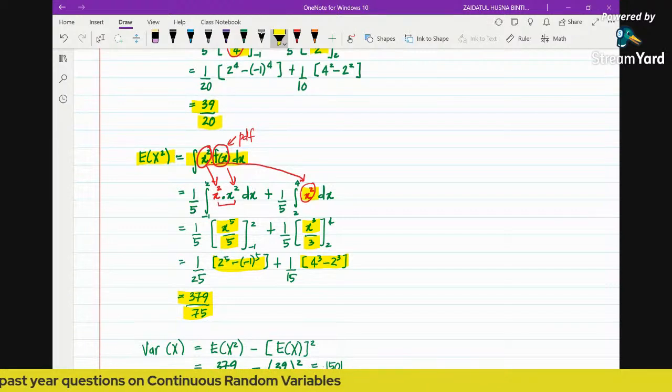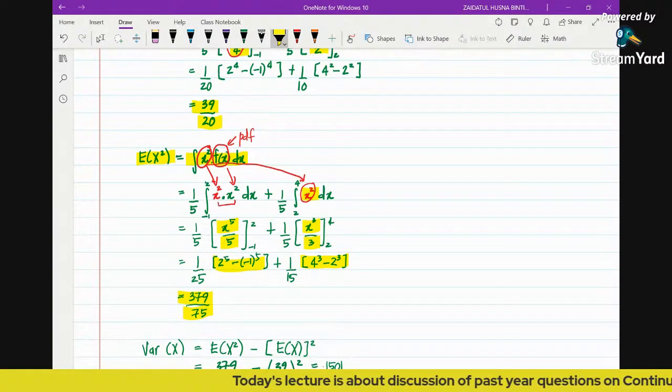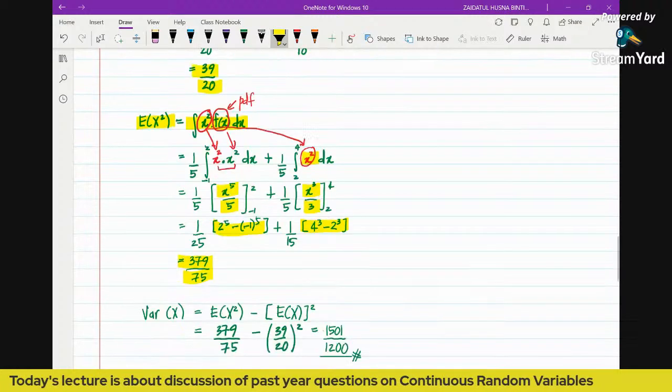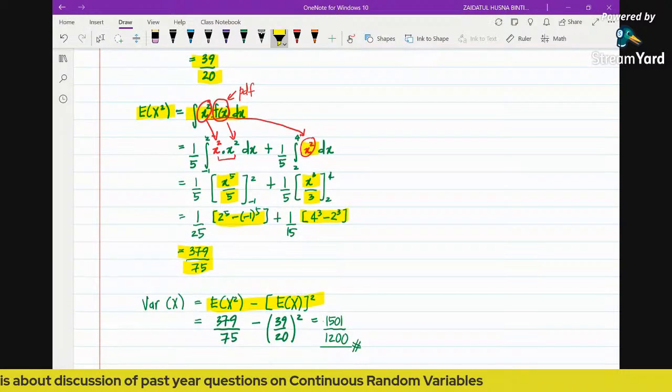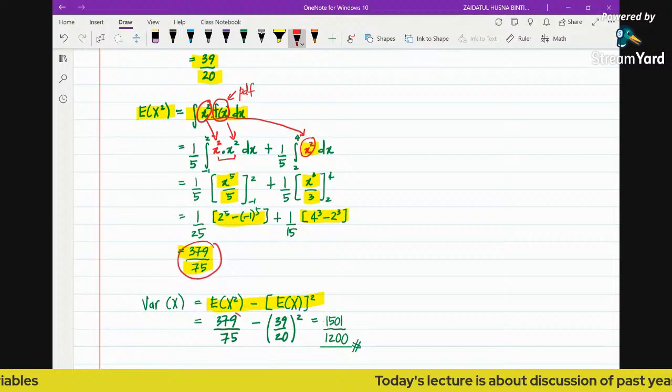We cannot stop here because this is not the answer the question is asking for. The question is asking for variance of x. So in order to find the variance, you need to apply this formula: expectation of x squared minus expectation of x, squared. So now substituting the value of E(x squared) here.